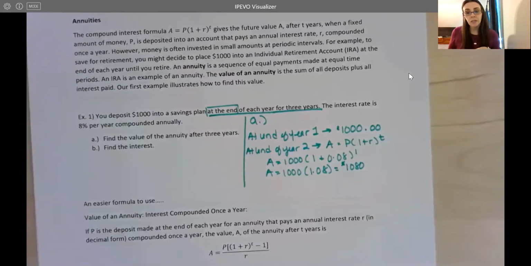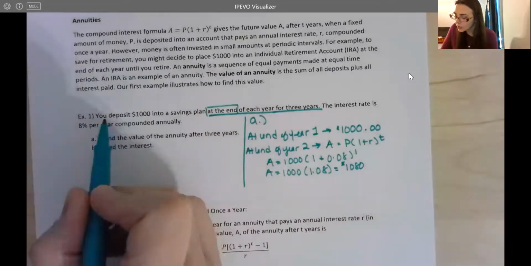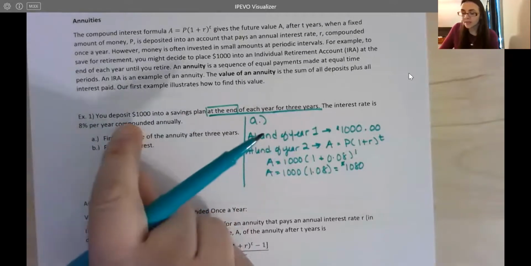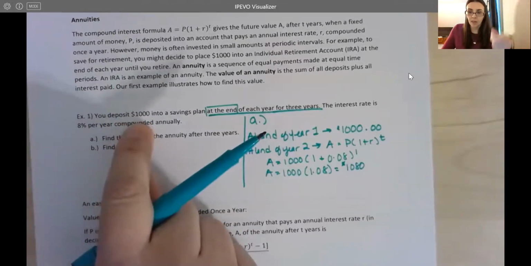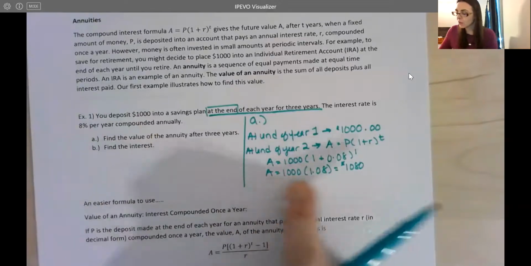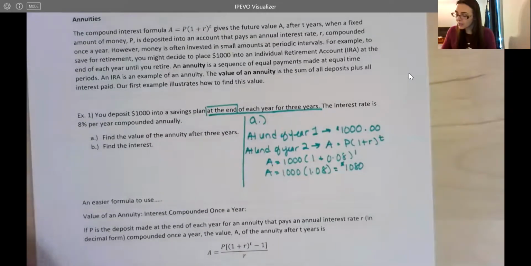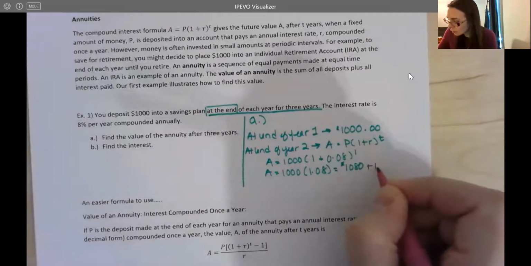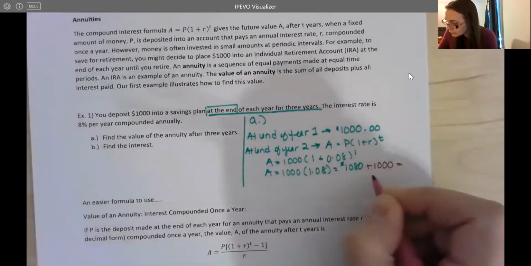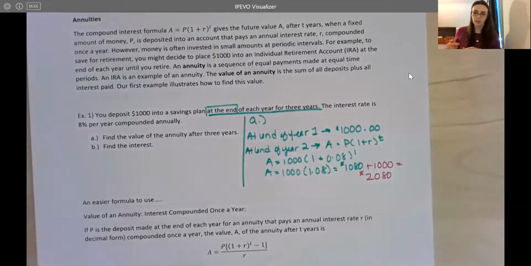Now be careful here, because your interest from the year before is now an extra $80. So you have that $1,080 in the account. But you're also going to deposit another $1,000, right? Because at the end of every year, you're going to deposit another $1,000 in the account. So the amount from the interest is the 1,080, but you're also going to add in another 1,000 that you've been saving throughout the year. So you actually have $2,080 in the account at the end of year 2.